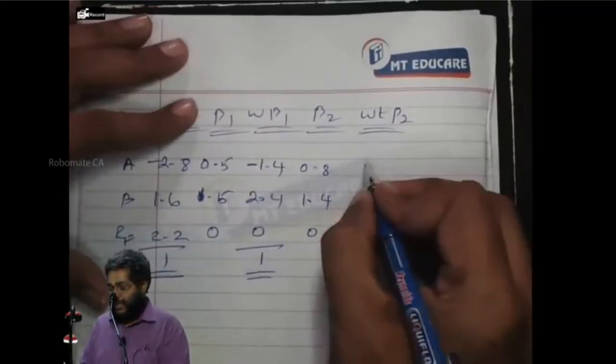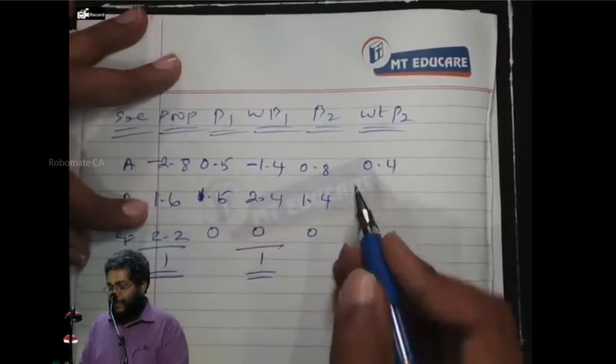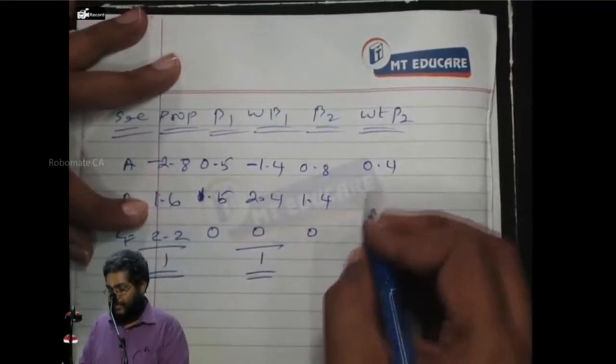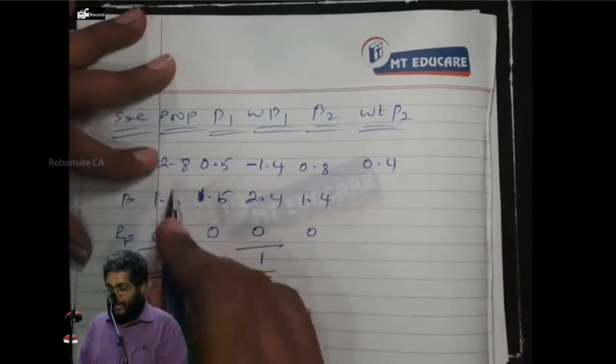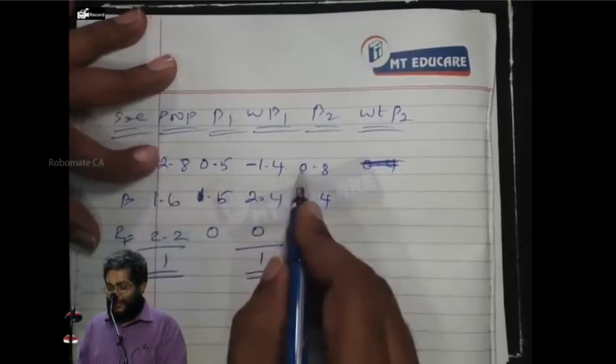0.8 into 0.5 gives you 0.4. 1.4 into 1.6. Number, yes. Minus. Understood. Minus 2 point, now.